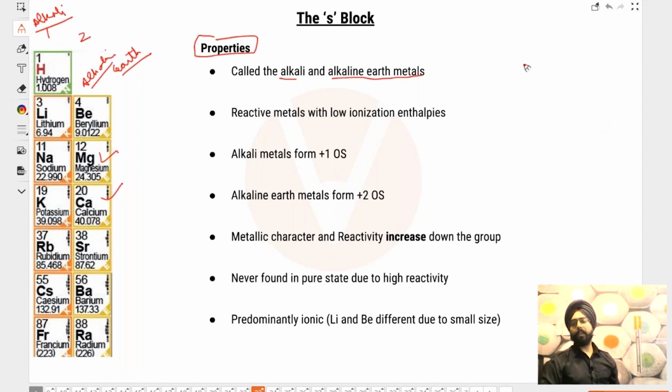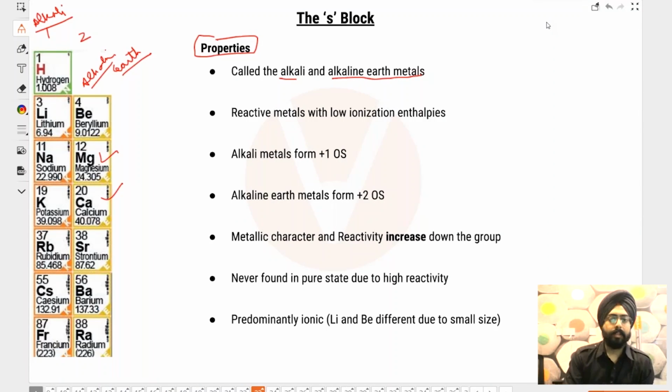Ra and the last elements, technically they haven't been discovered. So they are just written in the periodic table for the sake of it, but they haven't been discovered yet. It is very difficult to synthesize those elements because of the electronic configuration, you can think about it, I guess. So it's very hard for us to synthesize those. Yeah, they are super unstable. So no one has been able to make them to this day, to call them appreciable elements. Anyway, alkali and alkaline earth metals.